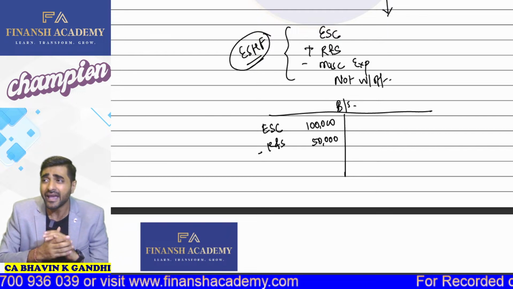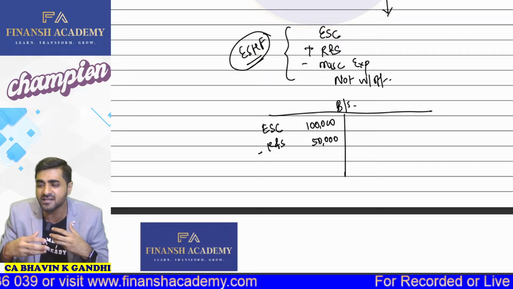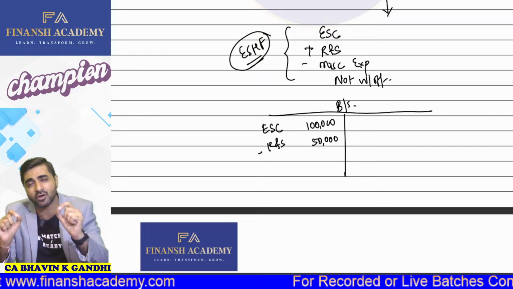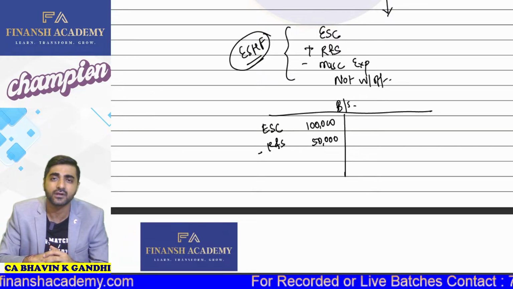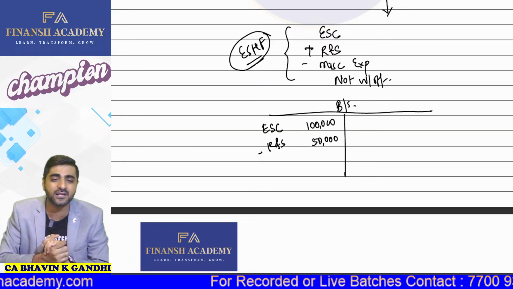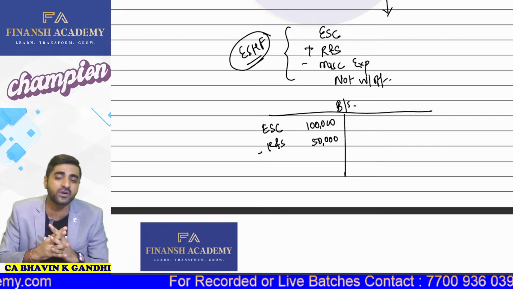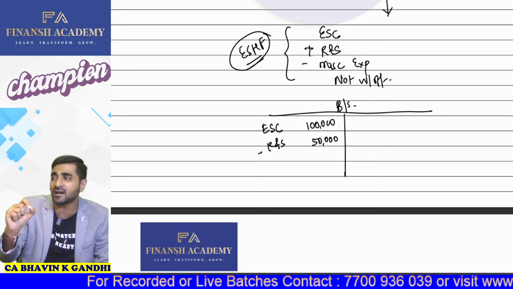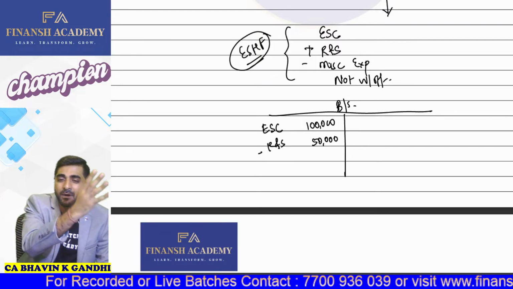Also at the same time, any kind of revenue reserve, capital reserve, general reserve, will all that be forming part of your reserves and surplus? Come on, yes or no? Yes, sir. And this reserves and surplus belongs to whom? It belongs to equity shareholders of the company. So whenever we are talking about equity shareholders funds, reserves and surplus should be forming part of it.